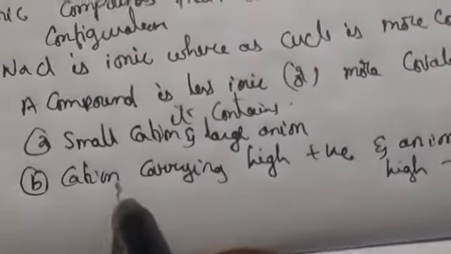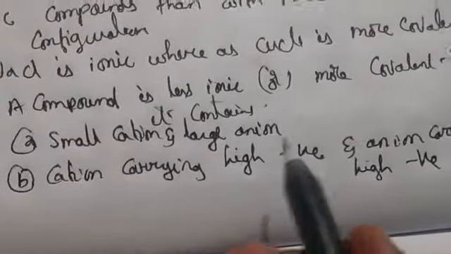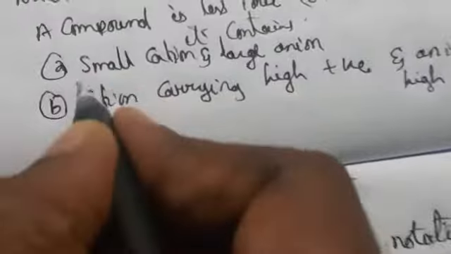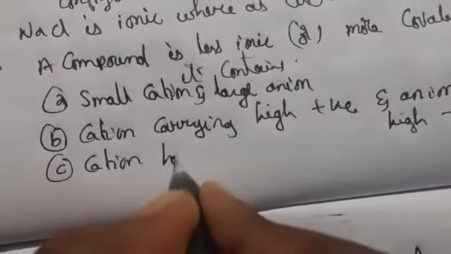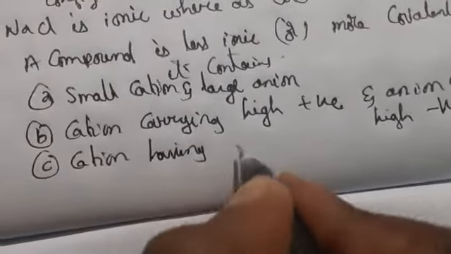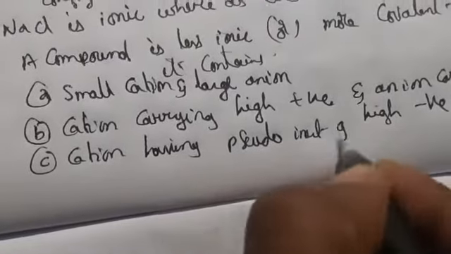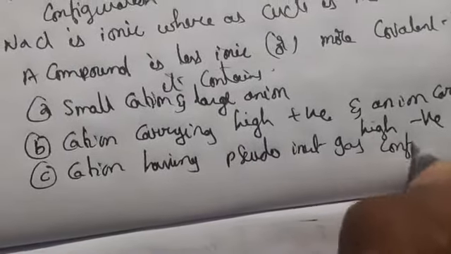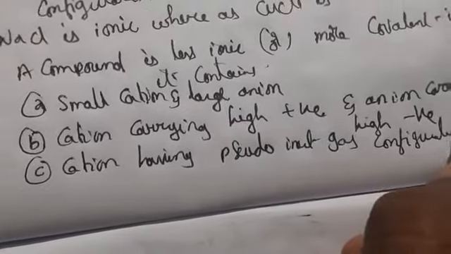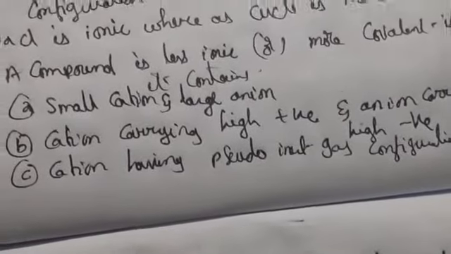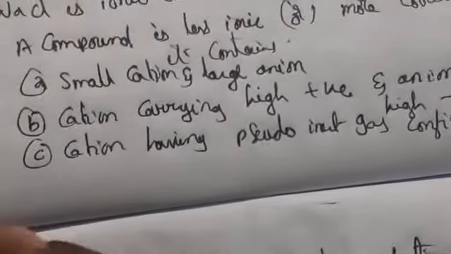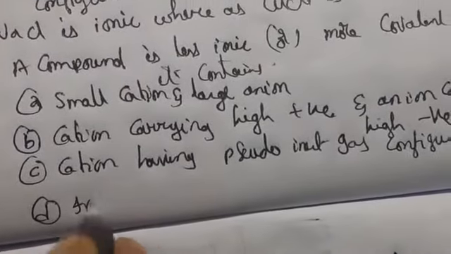So whether the cation has more positive charge, or the anion has more negative charge, this is one of the points. And also the cation should have pseudo inert gas configuration, and also it should have, in a binary compound.